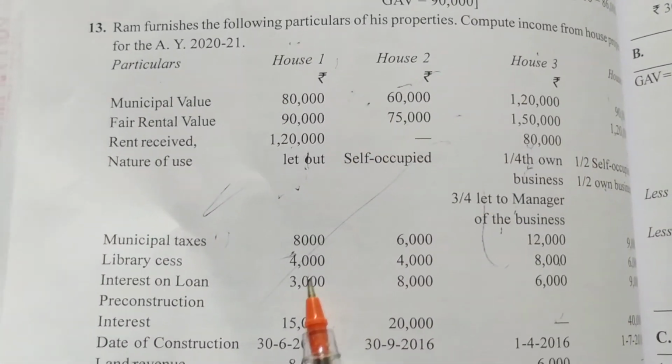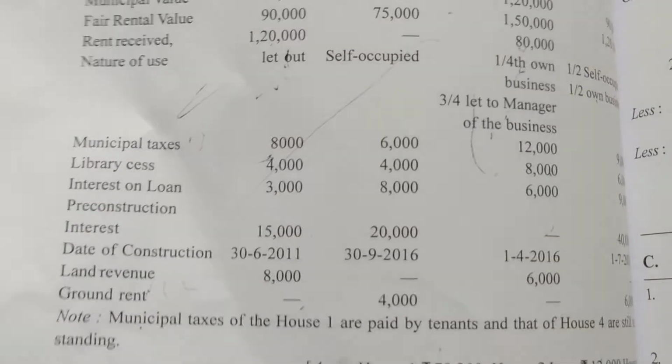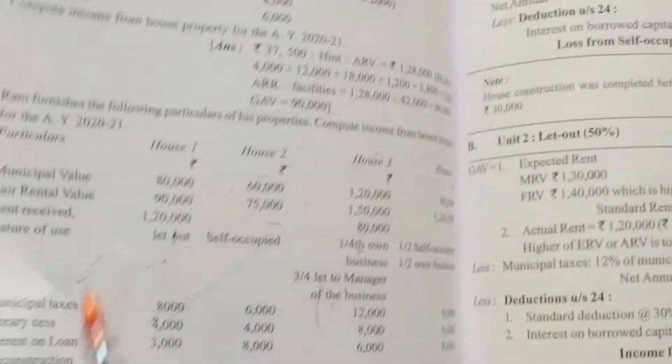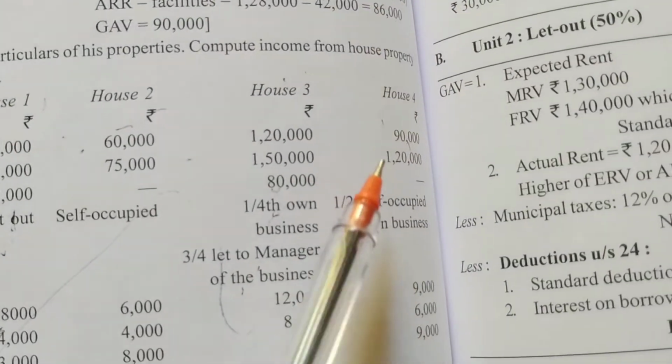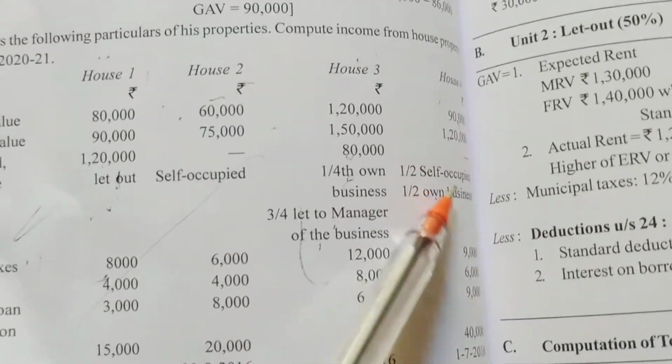This municipal tax of 8,000 is paid by the tenant. Whenever it is paid by the tenant, you have to ignore it. And that of house 4 is still outstanding. House 4 is still outstanding, which means we should not consider it. We are saying that municipal taxes should be paid by the owner. Okay. In house 4, it will be paid by the owner, but it is outstanding. Outstanding should not be considered.